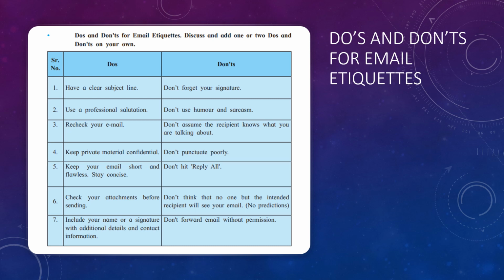Don't hit reply all button if you have to reply only to one concerned person, because that will cost you your job. Don't think that no one but the intended recipient will see your mail. So don't predict that only the recipient whom it is intended to will read your mail if you have hit the reply all button. So you need to ask for permission in order to forward an email. So these are the etiquettes which you need to remember while writing your email.